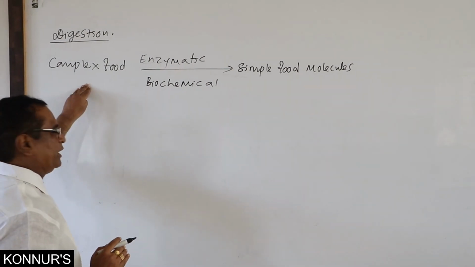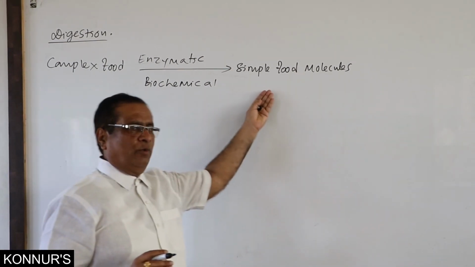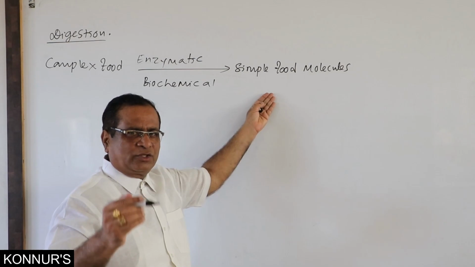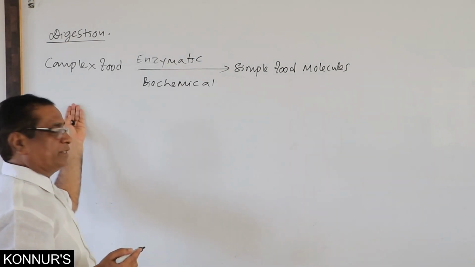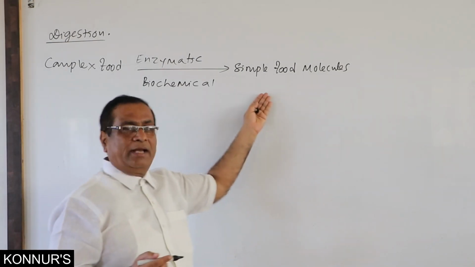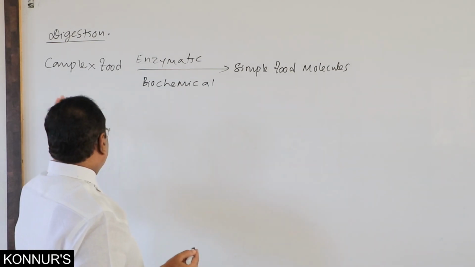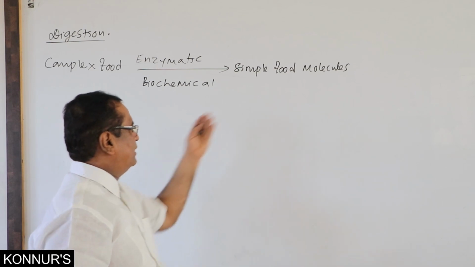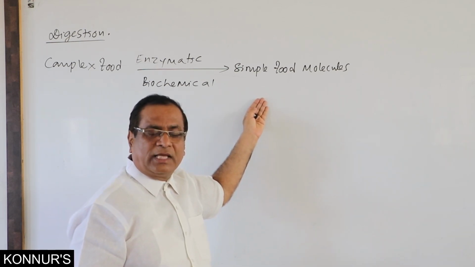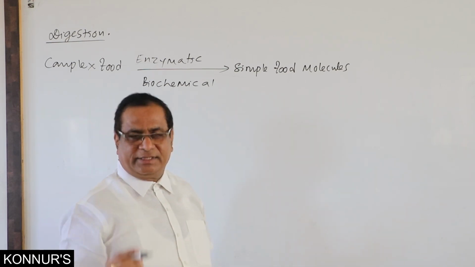Here the complex food is carbohydrate. Simple food molecules are glucose, galactose, fructose. Here the complex food is protein and simple food molecules are amino acids. Here the complex food is oils and fats and the simple food molecules are glycerol and fatty acids.